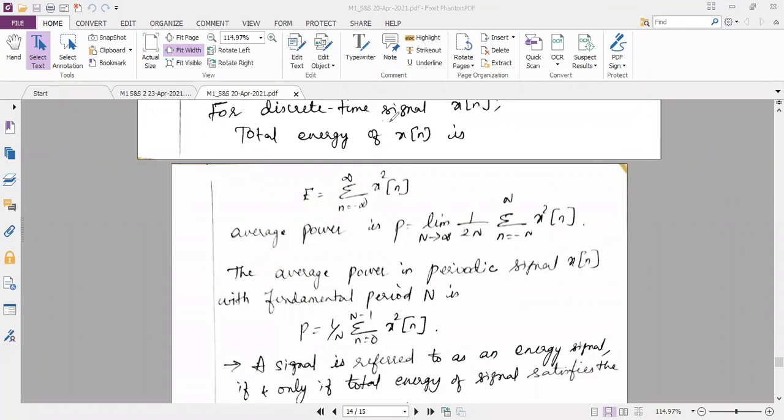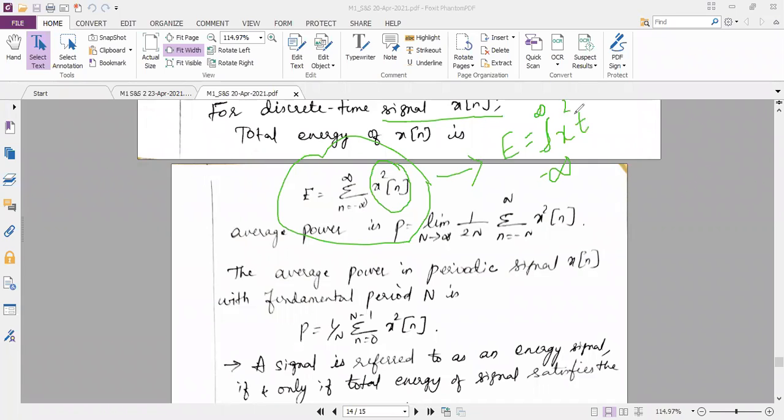For the discrete time signal x of n, I should know the formula. The formula is E is equal to summation n is equal to minus infinity to plus infinity of the square of the amplitude of the signal. In continuous time, the energy was equal to, in simplest form, the integration from minus infinity to plus infinity of x square of t dt.